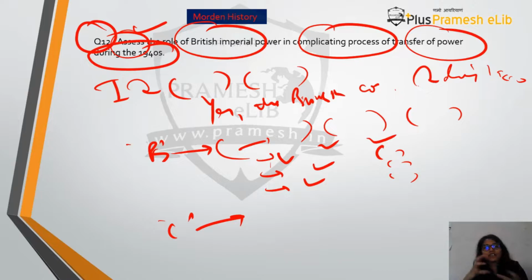Okay, so this is how the struggle of the question will come out, and then in the end you will conclude that yes, British imperial power complicated the process, but in the end we saw finally India became independent. So this is how you took the question, you solved it, and finally you ended it on a positive note. What you're trying to say is that even though the Britishers were complicating the process, India was hell bent on independence, and finally we achieved it. So that is why I said, please write in the end that finally India achieved independence in 1947. In this way, you show the struggle, you show what they wanted to do. They were complicating it, but India did this. Okay, and this is your complete answer.